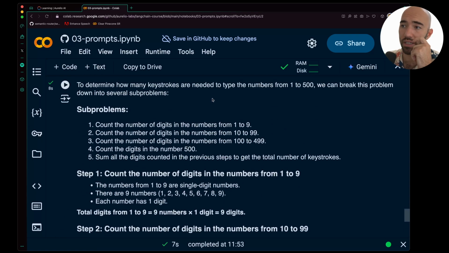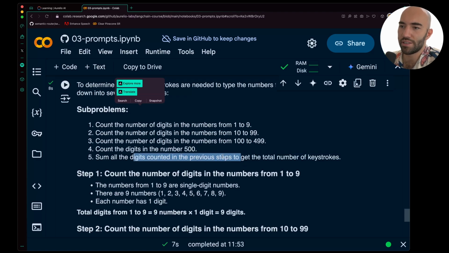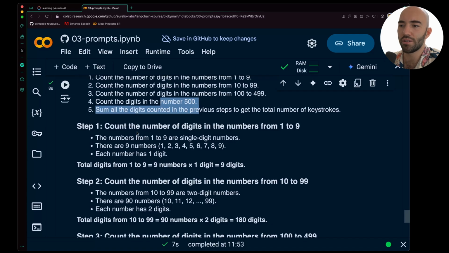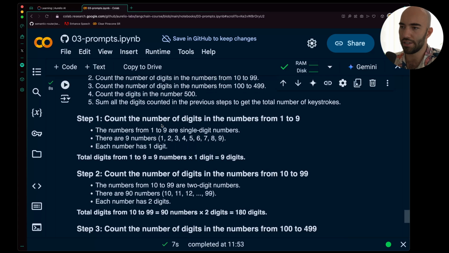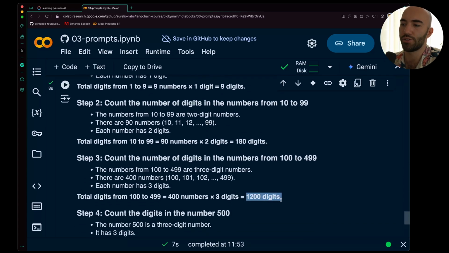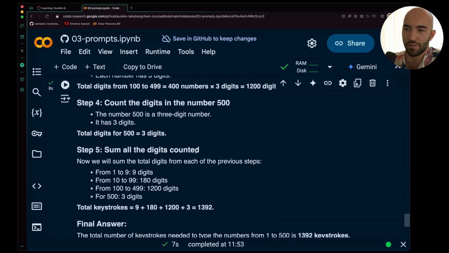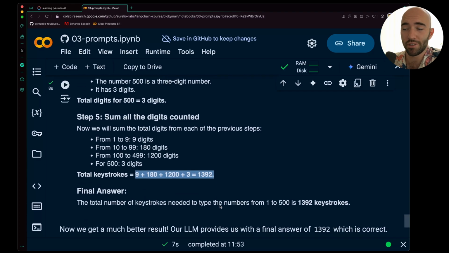To determine how many keystrokes to type those numbers, it's breaking it down into several subproblems. Count the number of digits from 1 to 9, 10 to 99, and so on, and count the digits in number 500. Interesting, so that's how it's breaking it up. Then we go through total digits: 9 digits for the first, 180 for the next, 1,200 for the next, and then of course 3 here. It sums those digits and actually comes to the right answer.